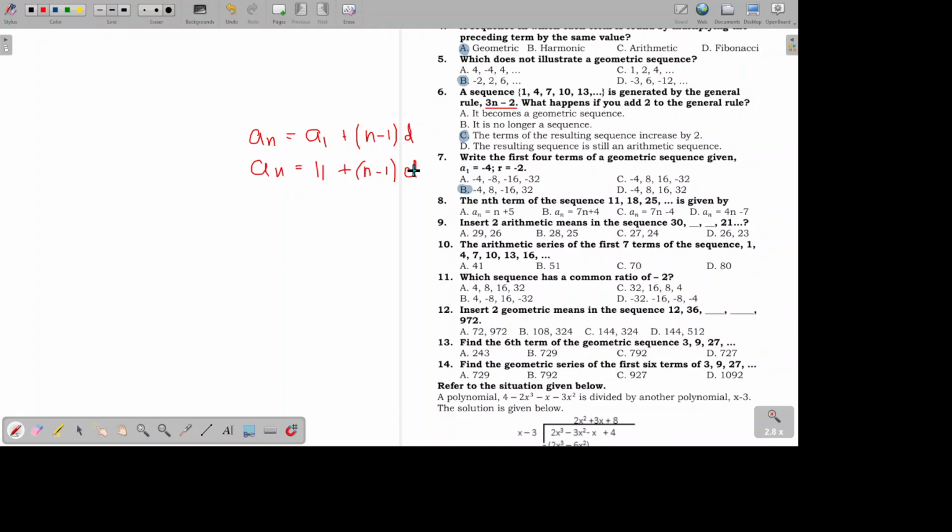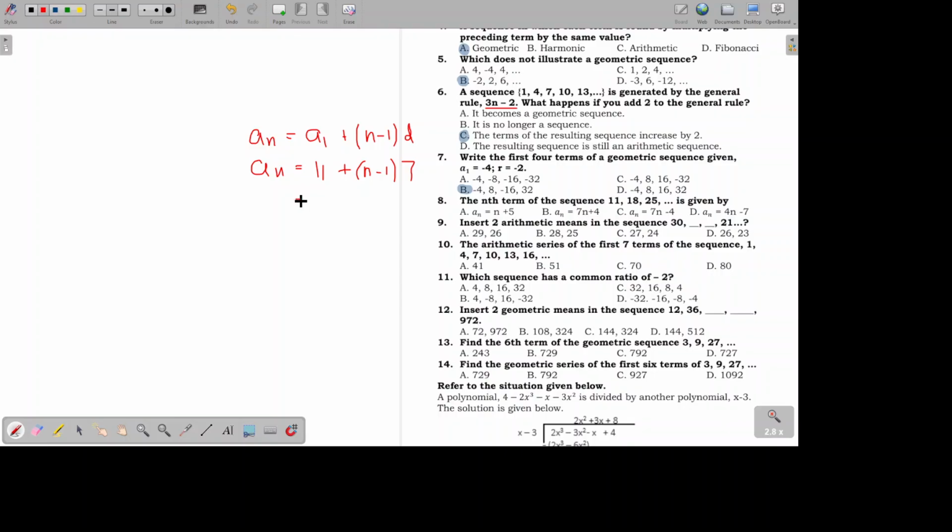By the way, if some of you still don't know how to get the common difference, you just have to subtract the succeeding term by the preceding term. So 18 minus 11 is 7. That's how we got the 7 here. So